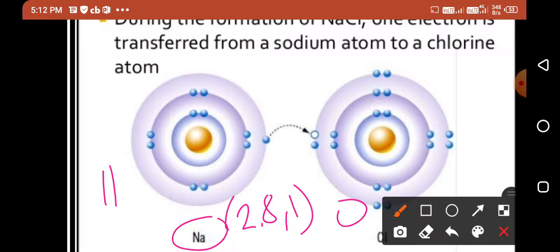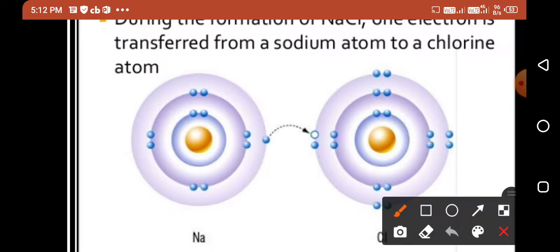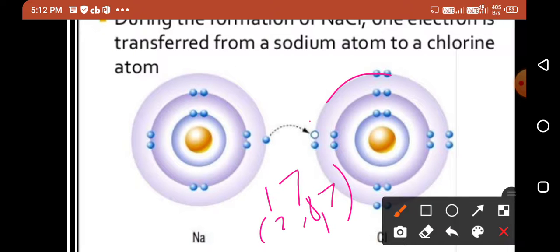So only one electron is present in its outermost orbit. During bond formation, sodium loses one electron and produces a sodium positively charged cation. At the same time, this electron is accepted by chlorine. Chlorine has atomic number 17, with electronic configuration 2, 8, 7. By accepting one electron, chlorine produces a chloride negatively charged anion.